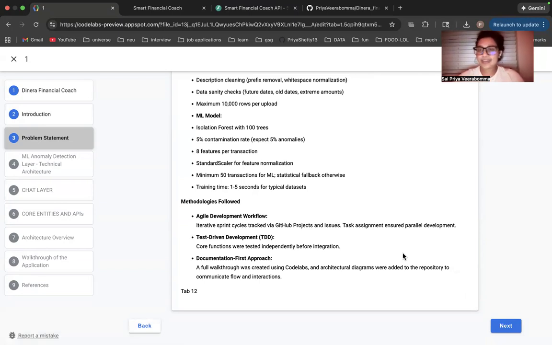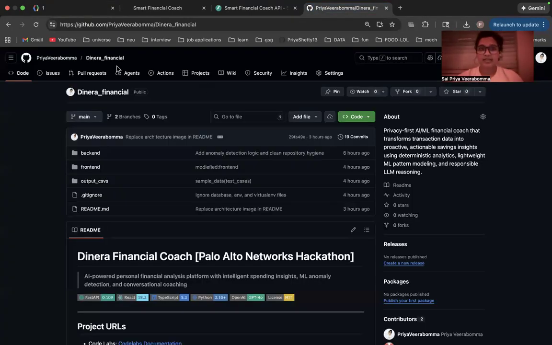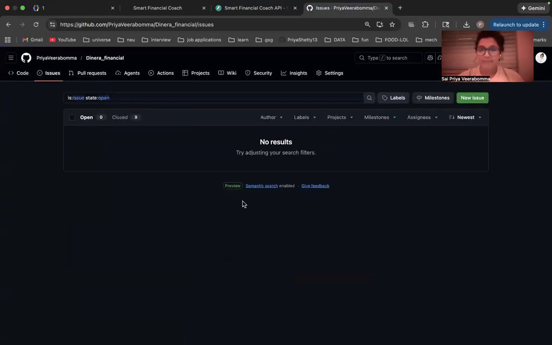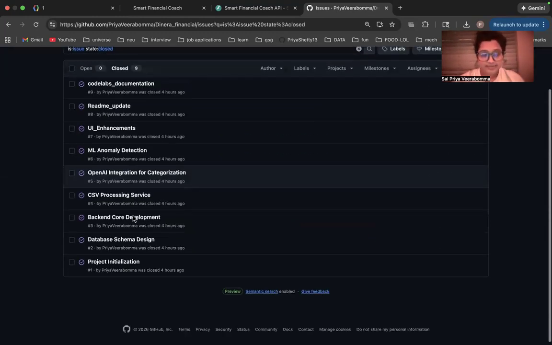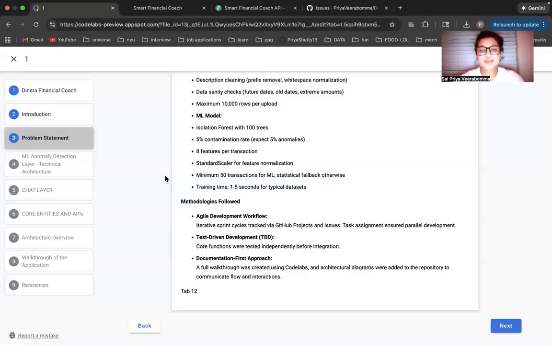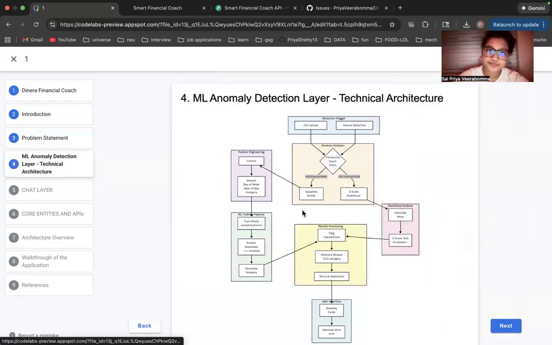And for the entire software development practices, I did follow Agile. I have maintained GitHub issues and kept track of it by splitting. Also, before getting into the development of the application, I have maintained a document-first approach, so that I have done the entire system design, with the low-level design of what exactly the application should have and what exactly the product features are, based on the customer's requirements. And that's how I've started this.